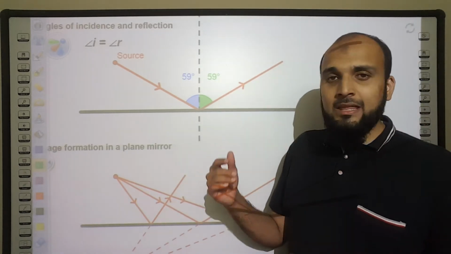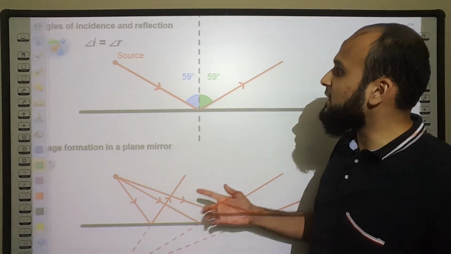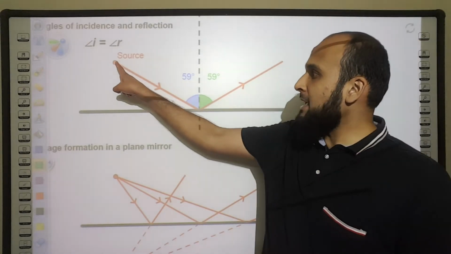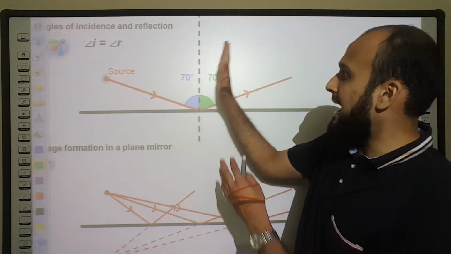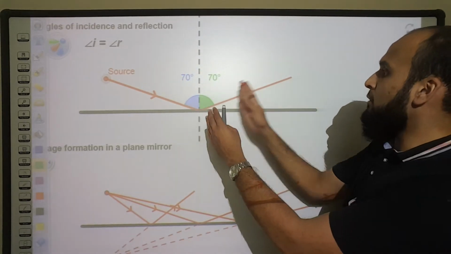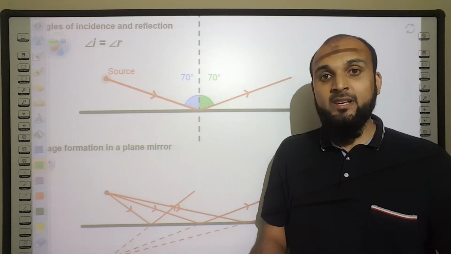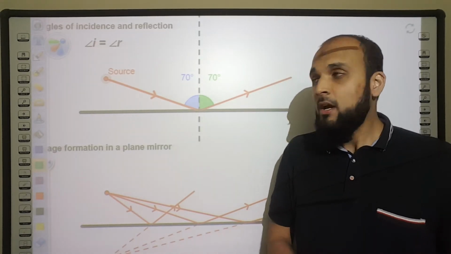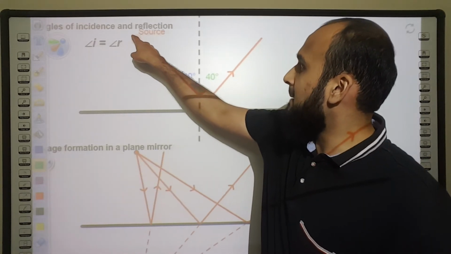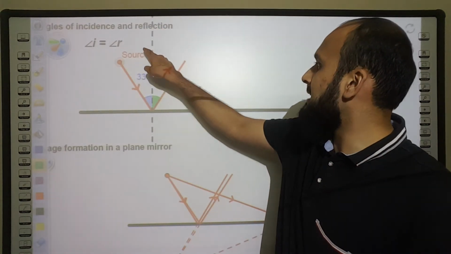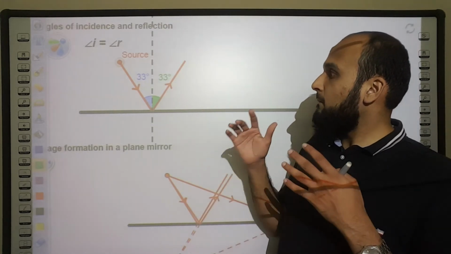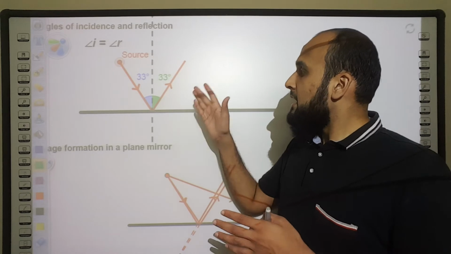Let's see how the angle of reflection will vary as we change the angle of incidence. As we increase the angle of incidence, the angle between the normal and the incident ray, you'll notice the angle of reflection also increases to stay the same. Wherever you move that incident ray, it doesn't matter what angle you select.